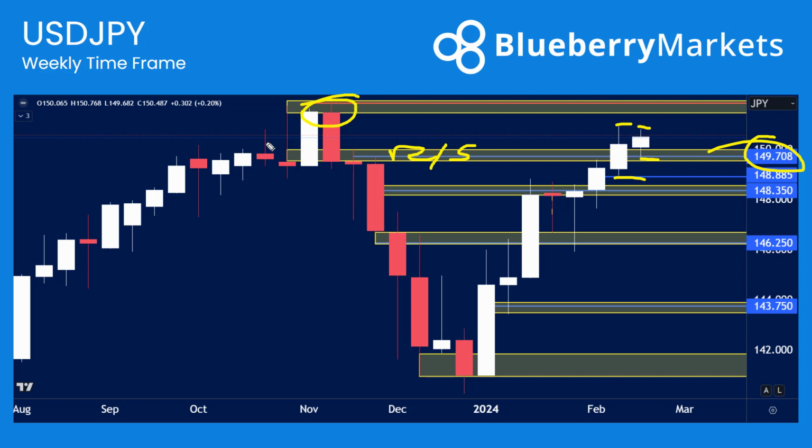I still like the idea of price going to target these November highs through here, potentially seeing a move up towards that area around about that 150.80 zone, but it's just keeping an eye on dollar yen at the moment. I like the idea of longs here, but if that dollar is going to start to weaken a little bit, we could see dollar yen move a little bit sideways going into this week.